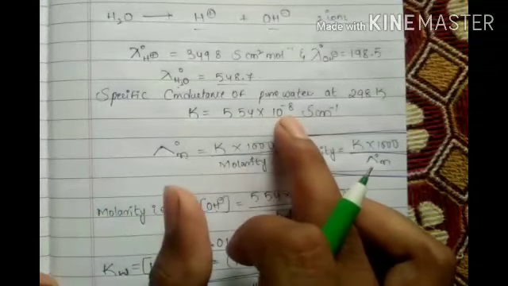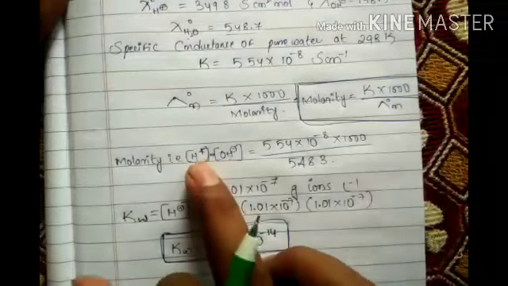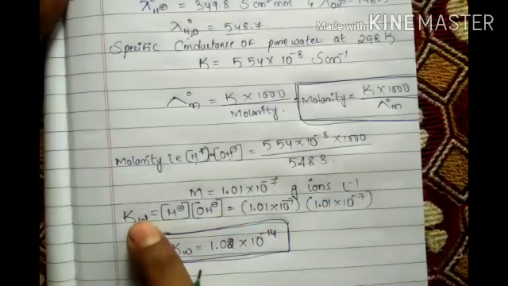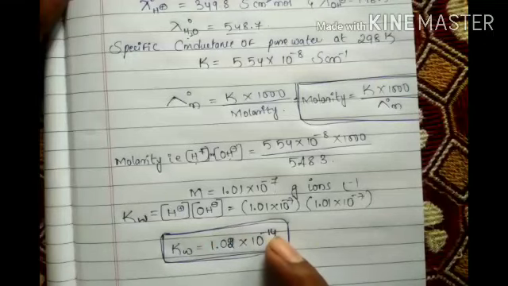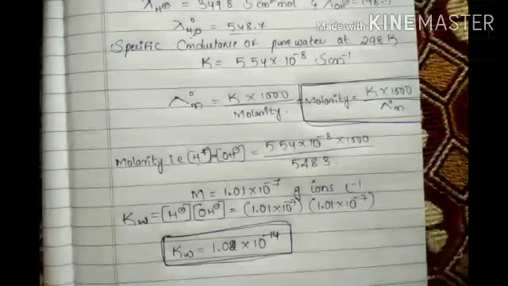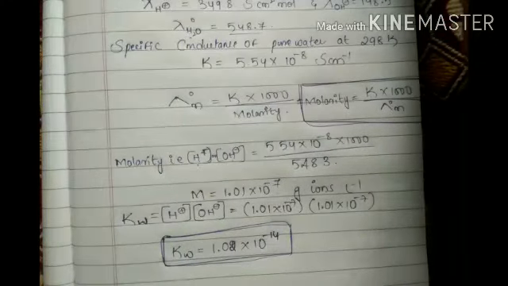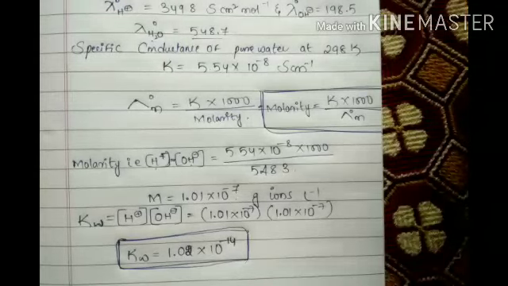Pure water at 298 Kelvin. These two numbers are important. So the molarity calculation is like this. For OH minus and H plus, both, we are getting values like this. So Kw equals H plus times OH minus, which is 10 to the power of minus 14. This is the final conclusion, the last application of Kohlrausch's law. That's it. These are the five applications we completed.